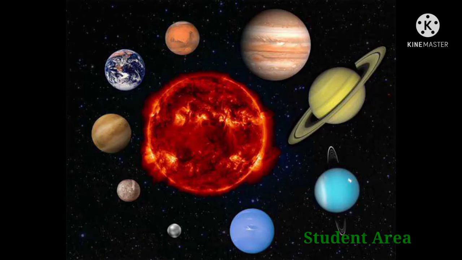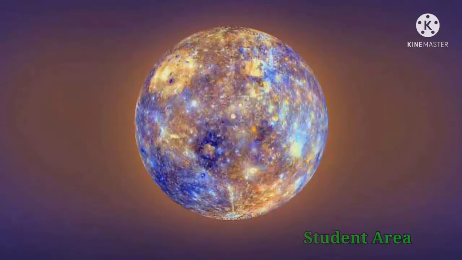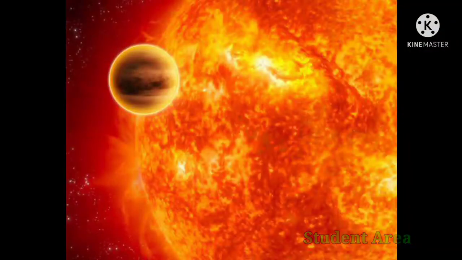And one more thing, there are 8 planets in our solar system. We will see them one by one. So the first one is planet Mercury. This is the first planet in our solar system and also the smallest planet in our solar system. It is very close to the sun and Mercury is the second densest planet. It's barely bigger than our moon.